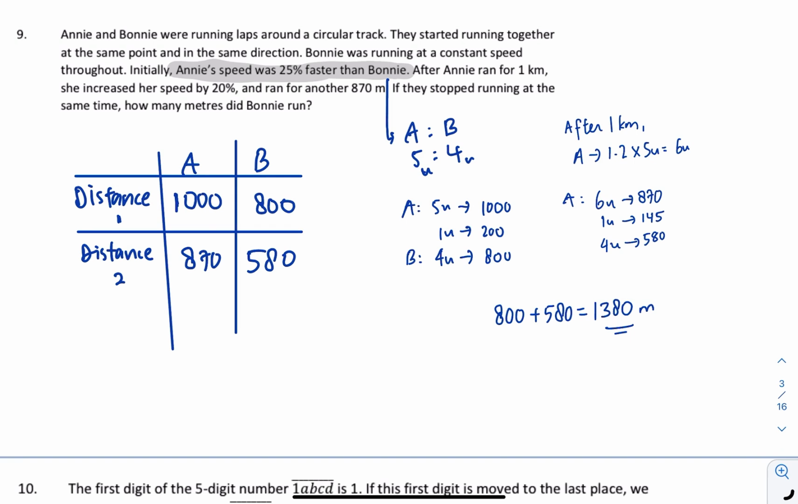Now Amy increases the speed by 20%, meaning it is 120 to 100, 6 to 5. So that means if previously she ran at 5, now she will run at 6. So now the ratio is 6 to 4, or 3 to 2. Now 6 units is 870, so 4 units is 580. That means Bonnie ran 800 plus 580. Sounds quite simple.